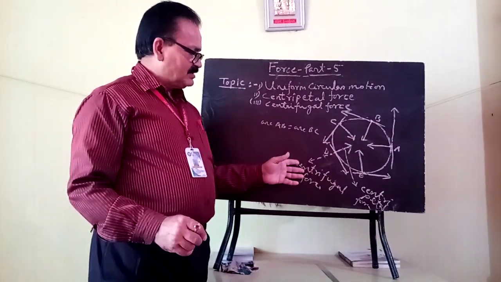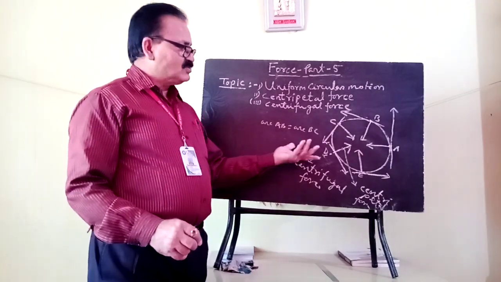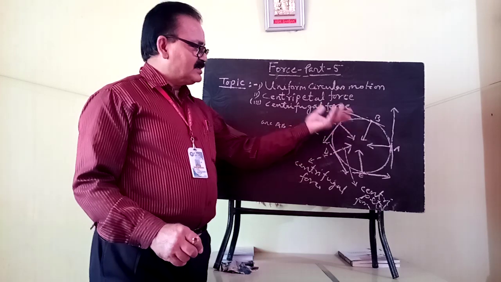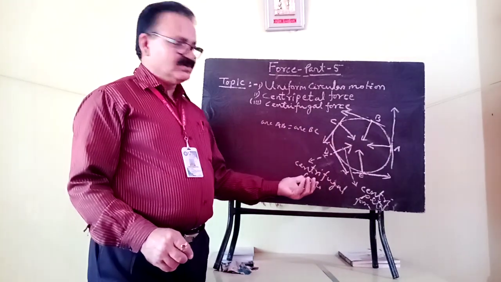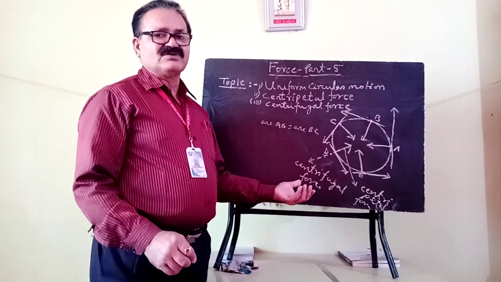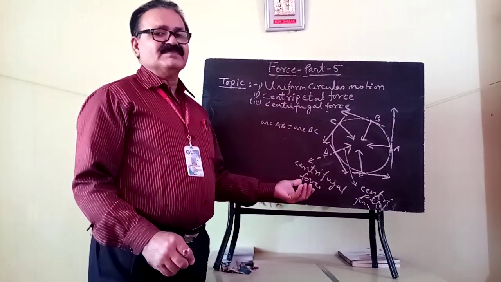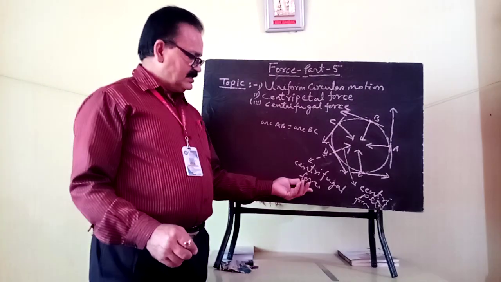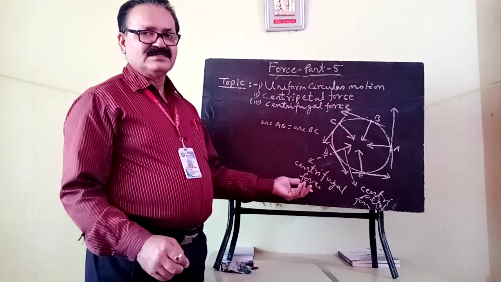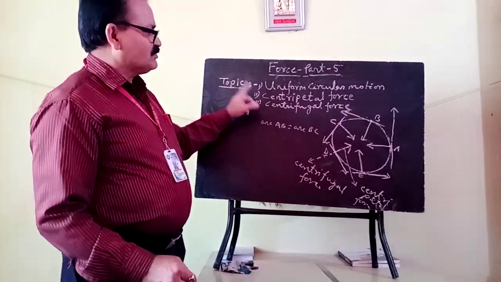But the centrifugal force is not a reaction force because there are not two bodies. If a body is moving along a circular path with constant speed, there is no other body. So it is just an imaginary force, a fictitious force. Clear? So this is the centrifugal force.